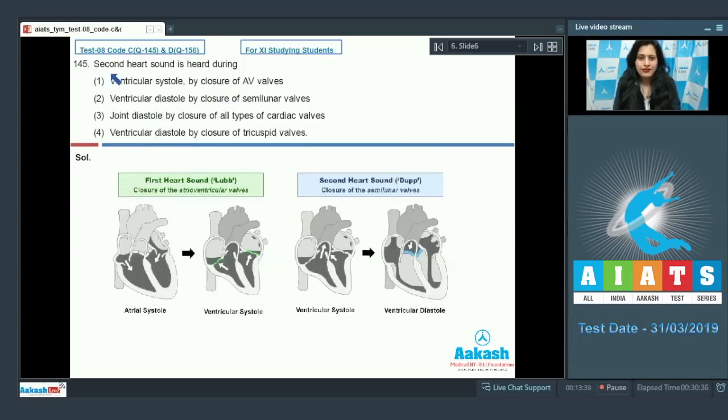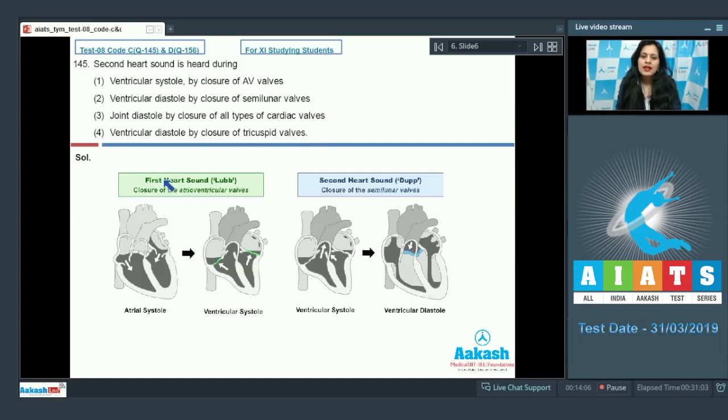Question number 145. Second heart sound is heard during, and the very first option is ventricular systole by closure of AV valves. Second option is ventricular diastole by closure of semilunar valves. Third option is joint diastole by closure of all types of cardiac valves. And the last option is ventricular diastole by closure of tricuspid valves.